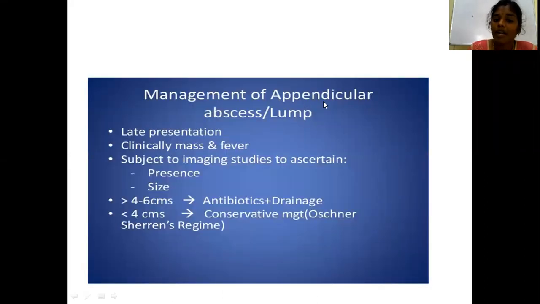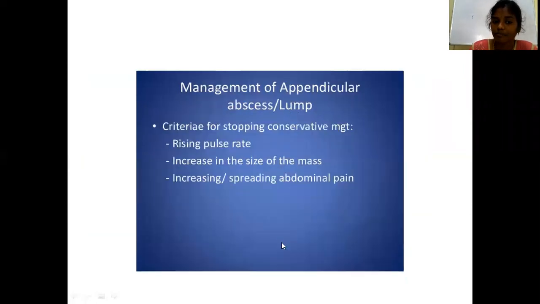Sometimes you will see appendicular abscess or appendicular mass. If it is an appendicular abscess, then drainage with antibiotics. If it is an appendicular mass or lump, then you have to go for the Ochsner-Sherren regime. That is the conservative management of appendicular lump. In the Ochsner-Sherren regime, you have to monitor the pulse rate and the size of the mass. If there is a rising pulse rate and increasing size of the mass, then you have to go for surgery.